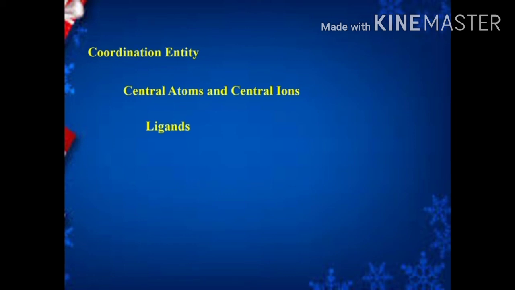Next term is coordination number. Coordination number is equal to the number of sigma bonds between ligands and the central atom. The number of ligand donor atoms directly bound to the central metal atom. So simply, coordination number means the number of ligands directly attached to the central metal atom.